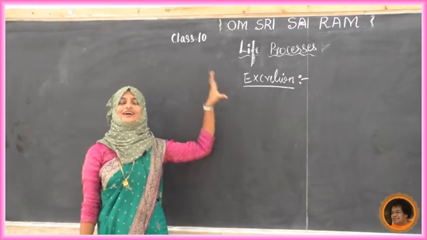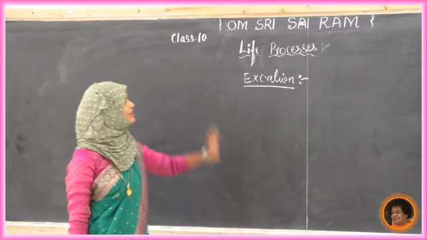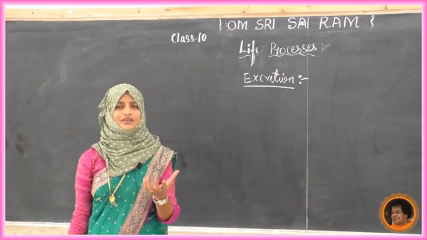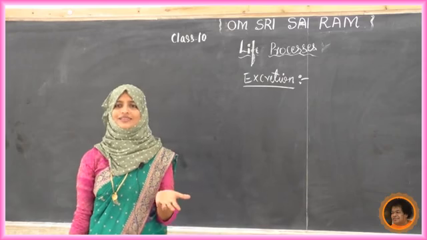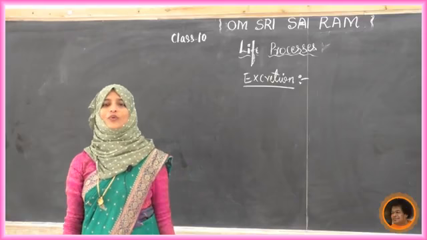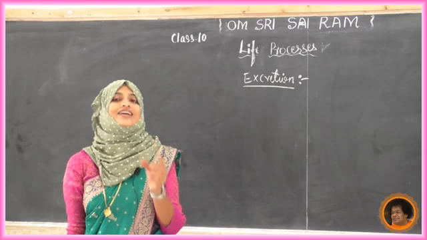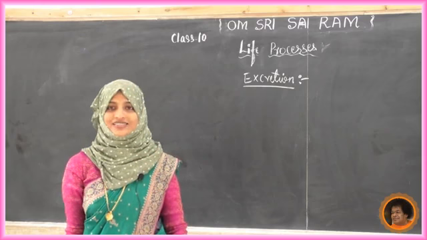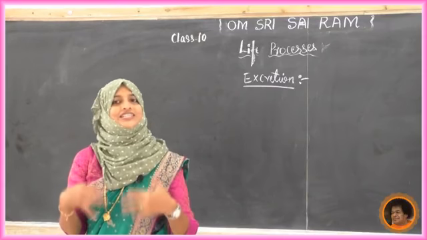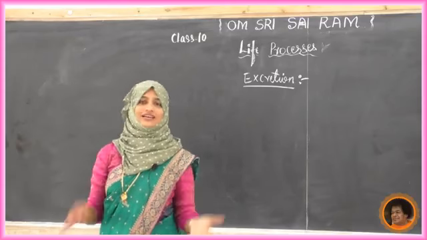Now I said that excretion occurs in all organisms, whether it is a small amoeba, a fungus, plants, or human beings like us. Now we'll see it in amoeba. It is a wonder how these single-celled organisms carry out this life process, excretion. It takes nutrition through diffusion only. In the same way, excretion is that process only, diffusion.